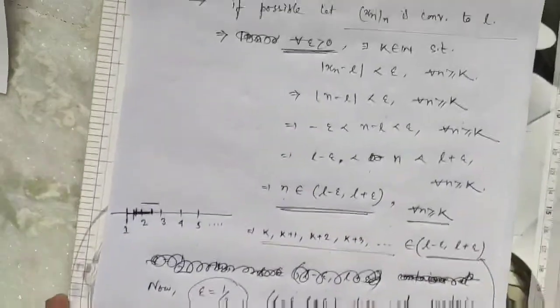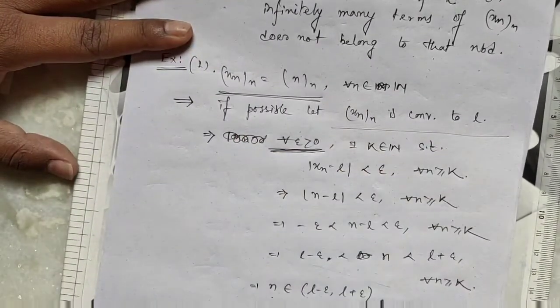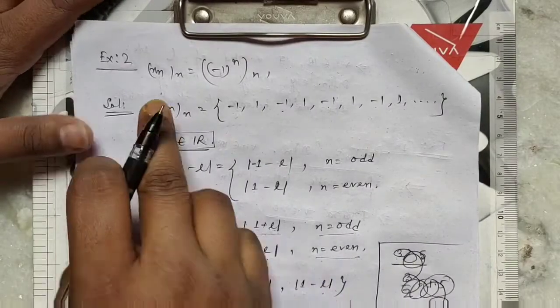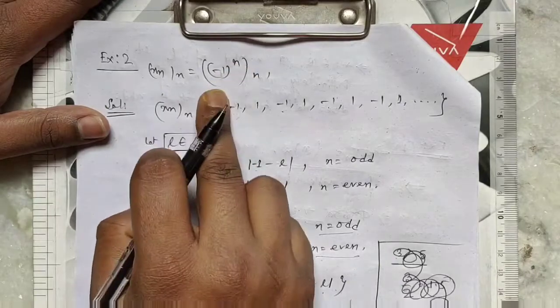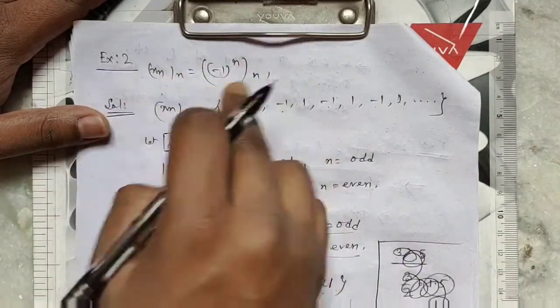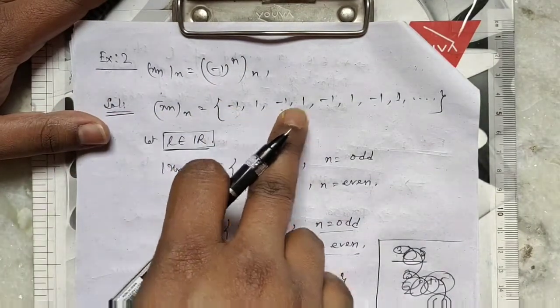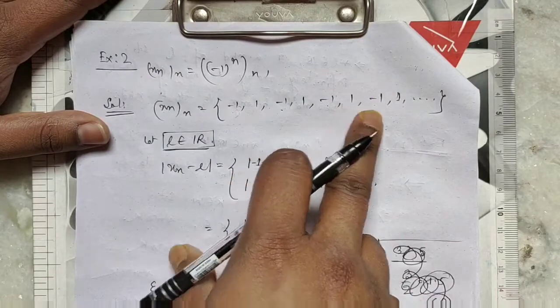So this sequence is not convergent. Example 2: xn equals minus 1 to the power n. Now we prove this is divergent. So what is our xn? xn is minus 1, 1, minus 1, 1, minus 1, 1 and so on.